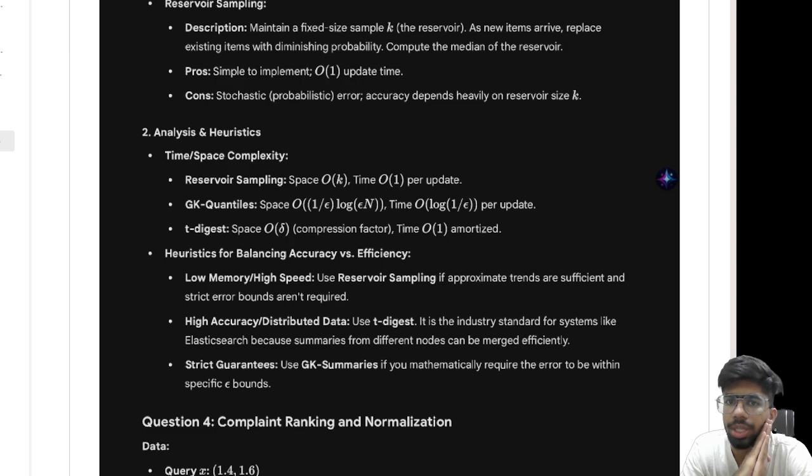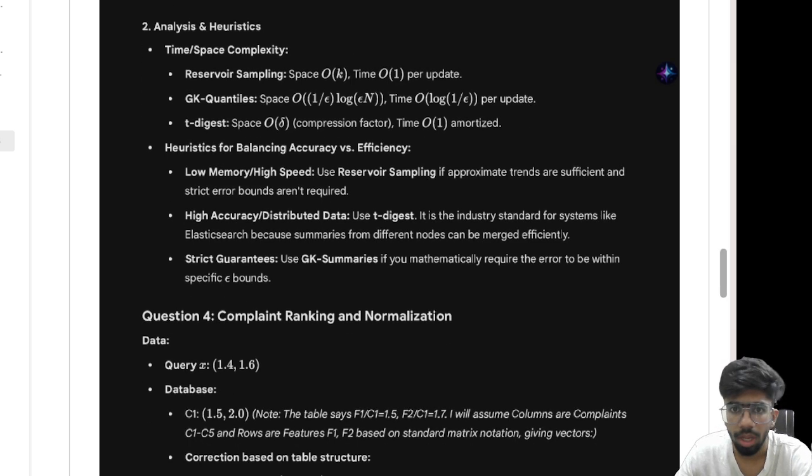Now, discussing some practical heuristics for choosing the right method. Okay, depending on your system constraints, the best method changes. If memory is extremely limited and speed is critical, use reservoir sampling. If high accuracy is required in a distributed environment, use t-digest, which supports merging summaries from multiple nodes. If you need strict error guarantees for analytics or compliance, use the GK summary.